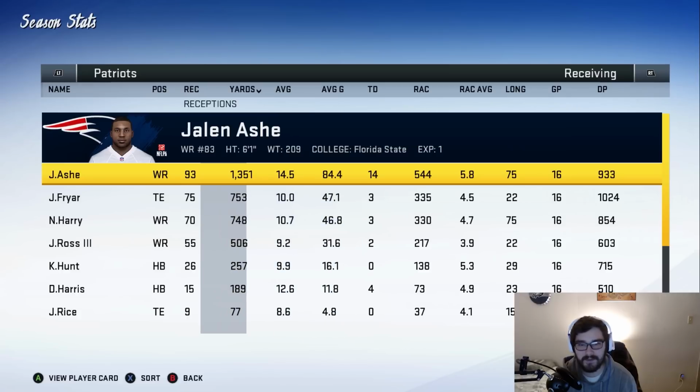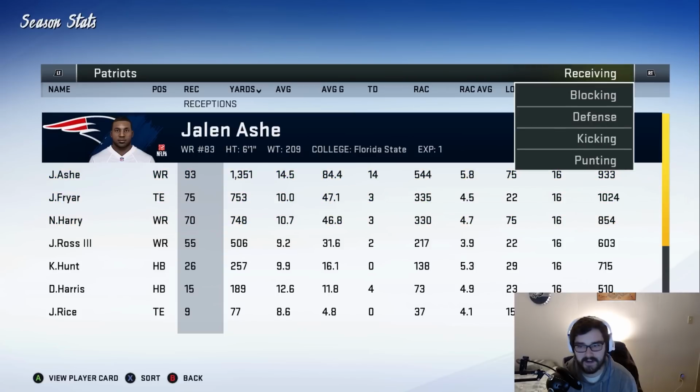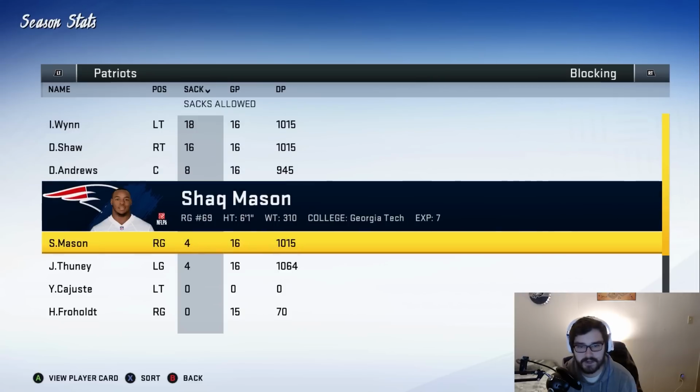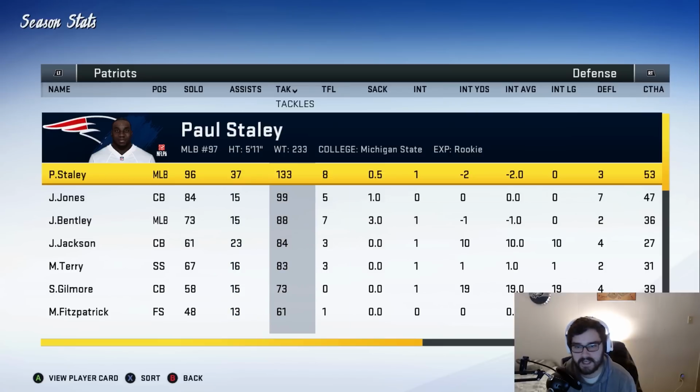Jalen Ashley as well was an incredible acquisition. 93 for 1,351 and 14 touchdowns. He is clearly the best receiving option on this team. It's not even close. Isaiah Wynn and David Shaw didn't really have a good season, even though they're good players. I don't know, man. It's weird how offensive linemen just let up a ton of sacks each year.